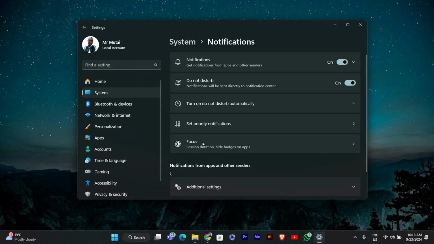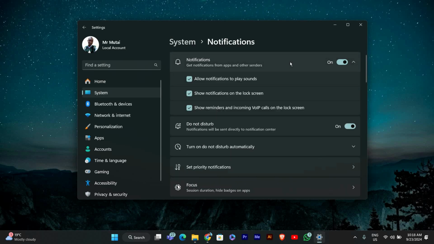Next, click on Notifications from the System menu. This is where you can manage all of your notification settings. Under the Notifications section, you'll see an option to allow notifications to play sound. To turn off all notification sounds, uncheck this option.